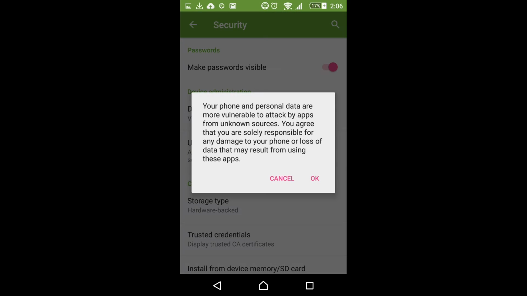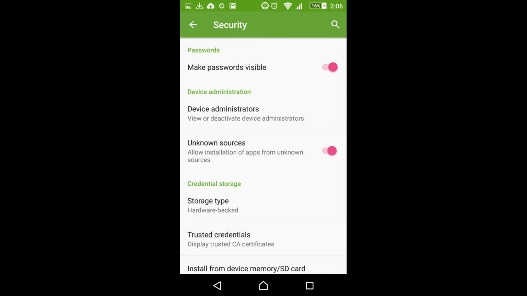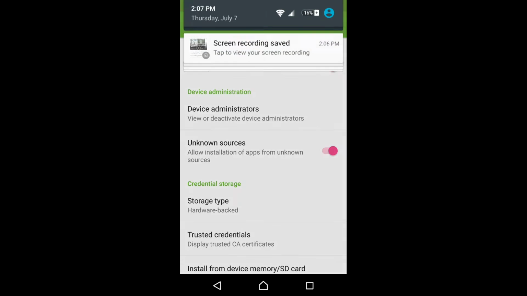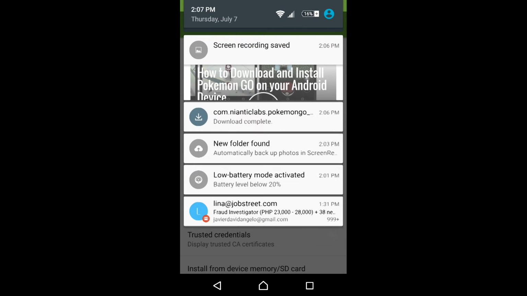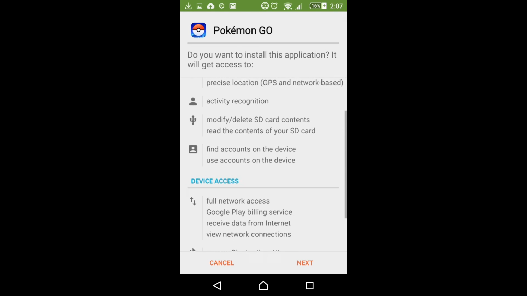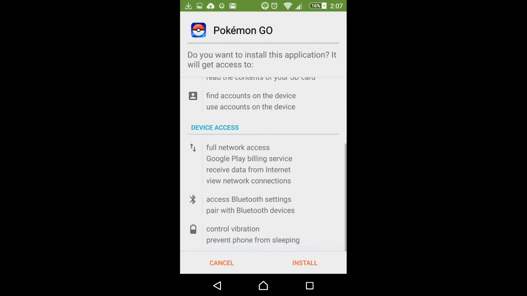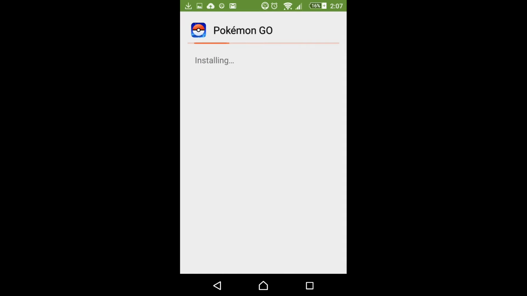So you can download the APK from the mirror. When you download it, you'll see this one. That's the downloaded Pokemon Go, which is down in the description. So I'm gonna click it. It's already installed, just push install. So it's just installing.